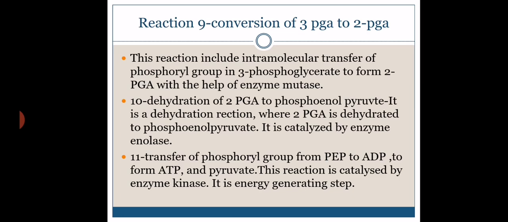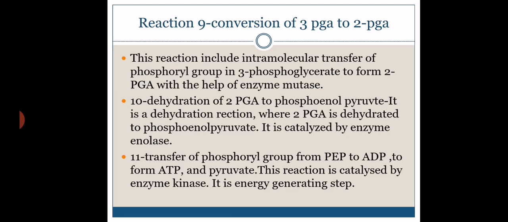Now the phosphoenol pyruvic acid donates the phosphate group to ADP. ADP means adenosine diphosphate. One phosphate group is going to be added to adenosine diphosphate. Who is going to give that phosphate group? Phosphoenol pyruvic acid. So from phosphoenol pyruvic acid there is a transfer of one phosphate group to ADP to convert it directly into ATP, and phosphoenol pyruvic acid is converted to pyruvic acid. So this is an energy generating step. Okay.